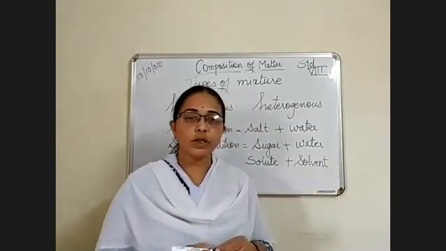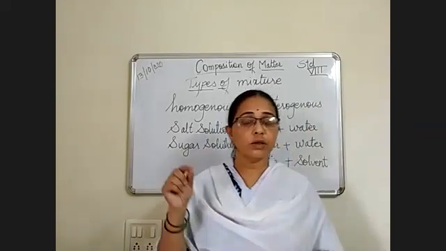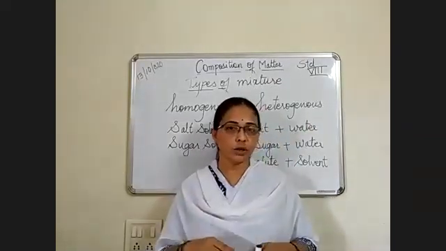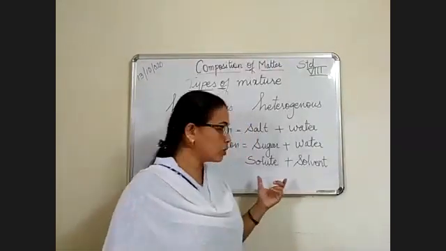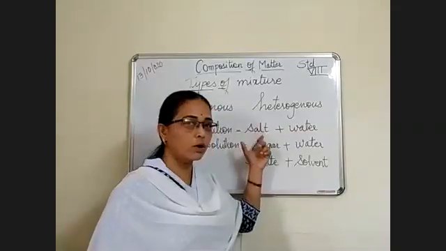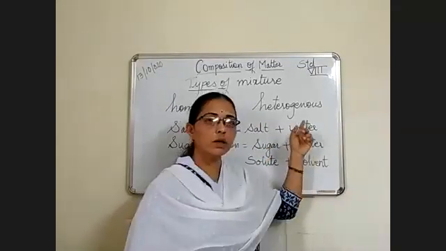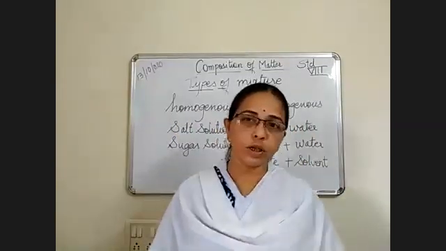Whatever is in small quantity in the solution, we call it solute. And whatever is in large quantity in the solution, we call it solvent. So your solute is salt or sugar and your solvent is the water. Solvent can change. It can be kerosene, it can be diesel.